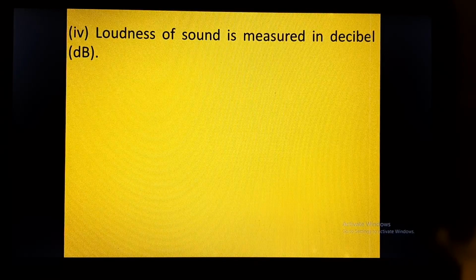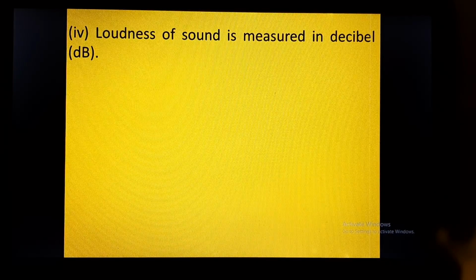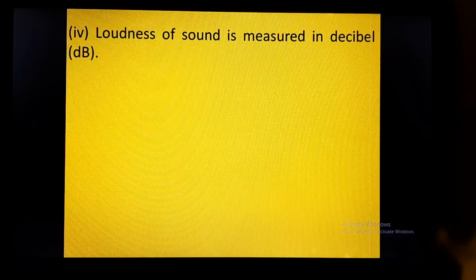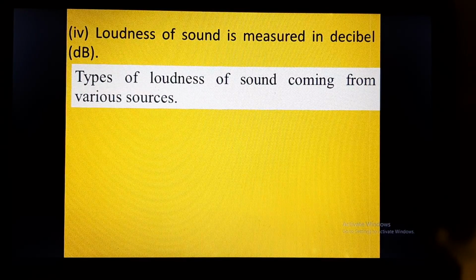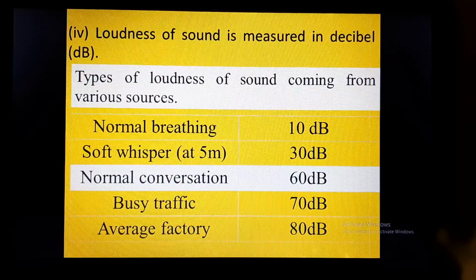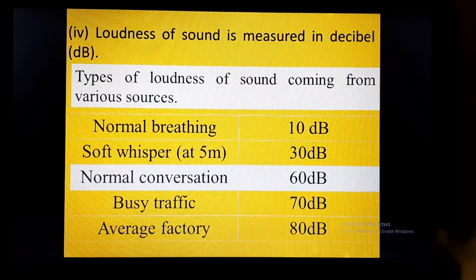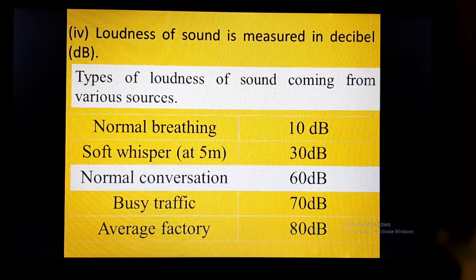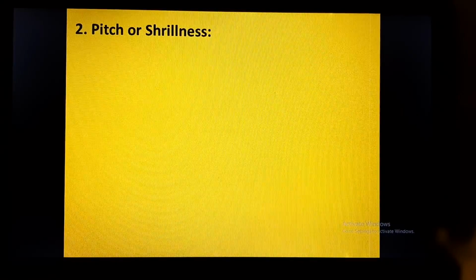And the unit of loudness is decibel. So loudness of sound is measured in decibel. Let us see some sounds and their loudness. Normal breathing has 10 decibel loudness. A soft whisper, which we can hear from 5 meters, is 30 decibel. Normal conversation is 60 decibel. Busy traffic is 70 decibel, and an average factory has 80 decibel sounds.